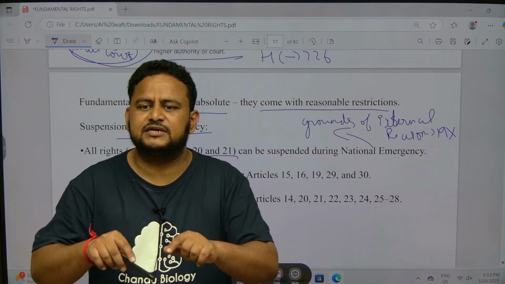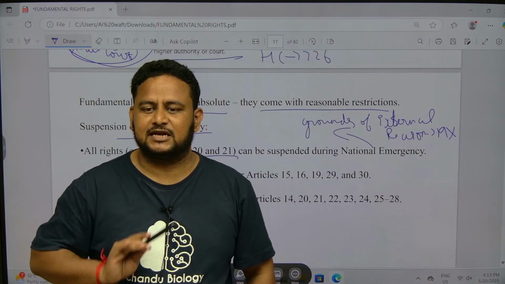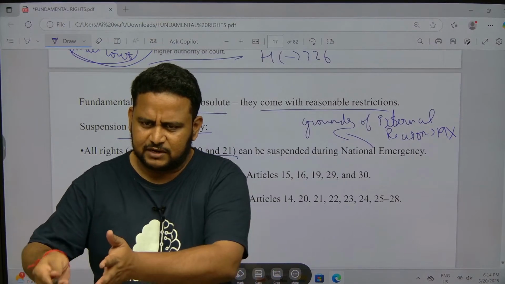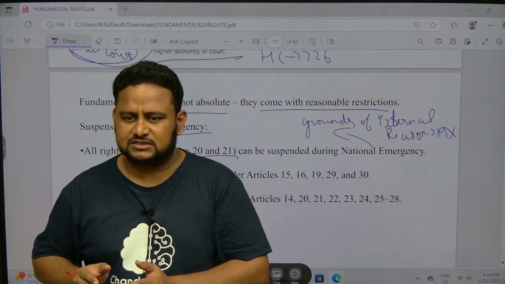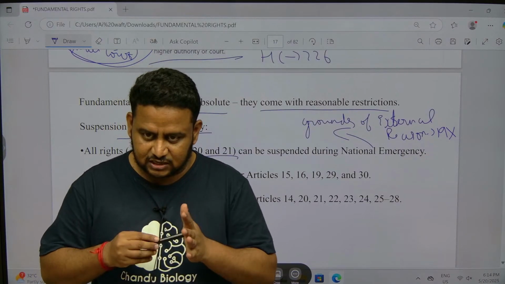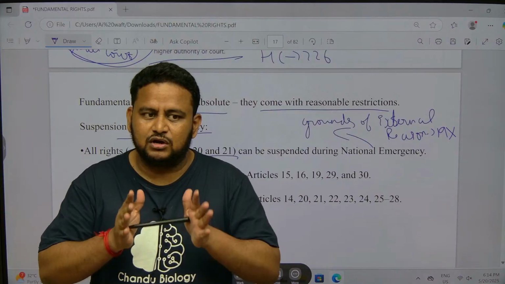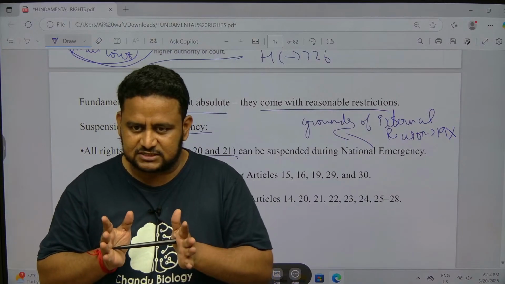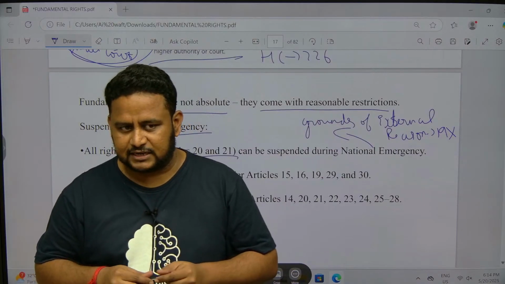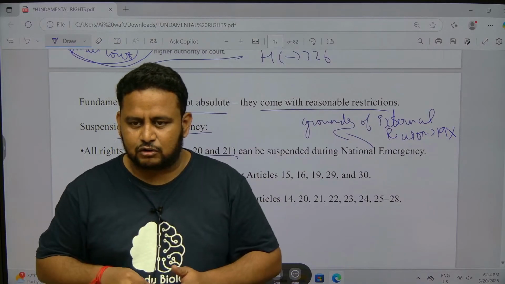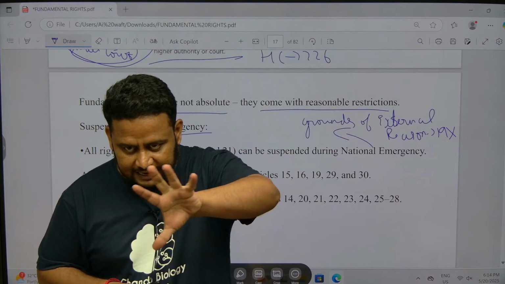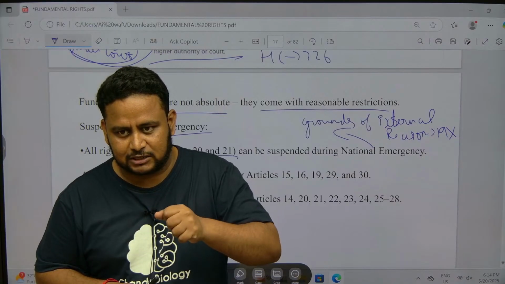But if it is due to internal reason, that time you cannot suspend Article 19. Understood? If national emergency is due to internal reason, in some part of the country, why do you want to stop people from moving in South India? National emergency does not mean it will apply only to entire India. National emergency can be applied to entire India or to certain parts of India.